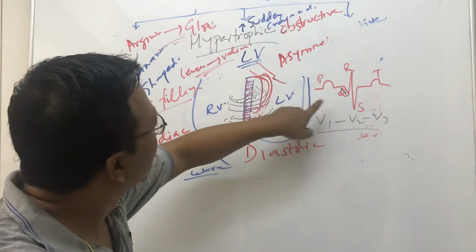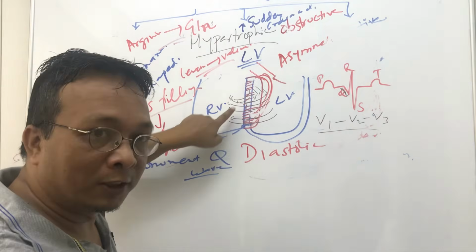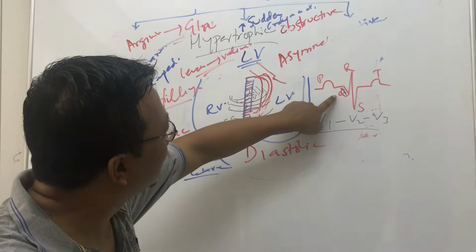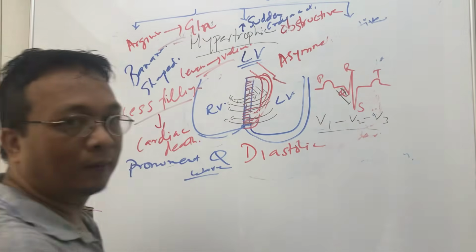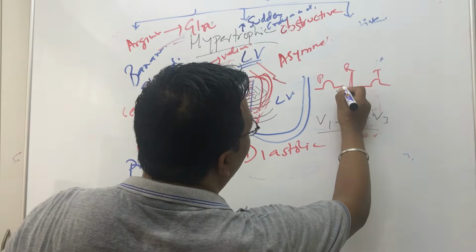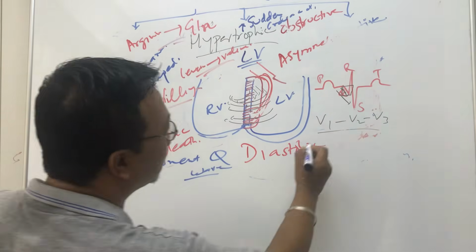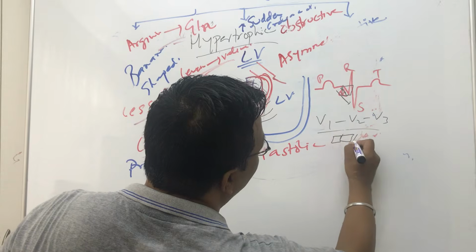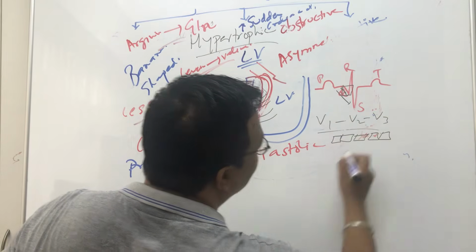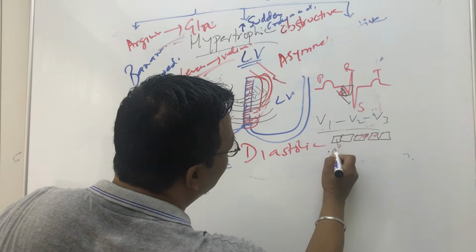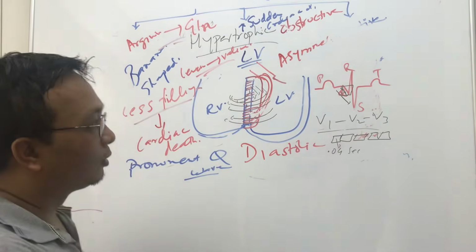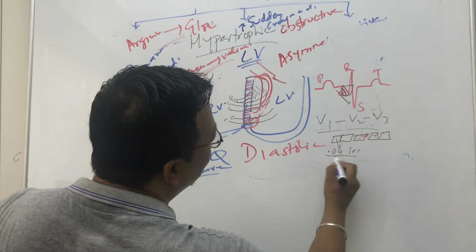Because of early depolarization, this Q wave will be deep. It can go very, very deep. Normally it is only one small square. We know that in ECG, 5 small squares make one big square, and one small square is 0.04 second. So normally the Q wave is 0.04 second.